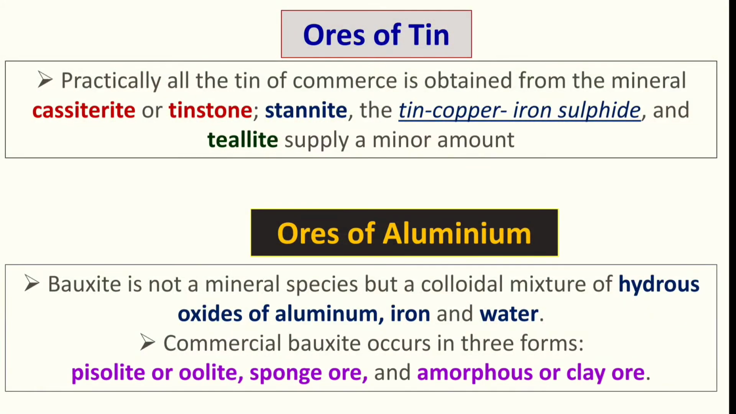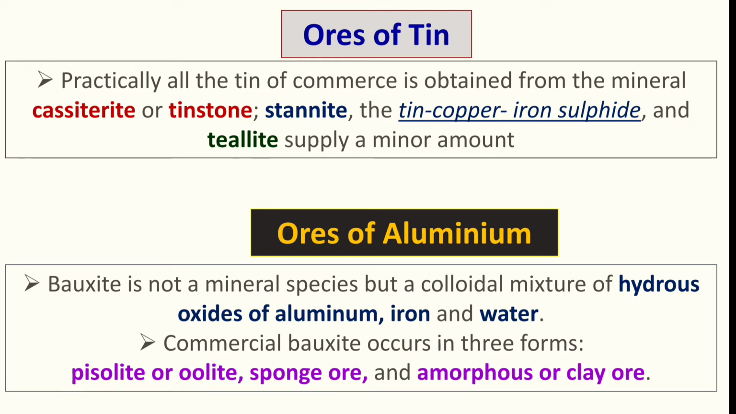And next is the ore of tin. One of the most important tin ores is cassiterite, or tin stone. SnO2 is the formula of cassiterite. Stannite, a tin copper iron sulfide, and teallite supply a minor amount of tin, but cassiterite or tin stone is one of the most important minerals of tin. And in aluminium you generally have to remember the bauxite deposit.